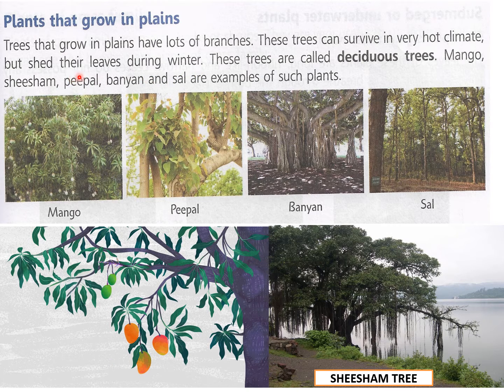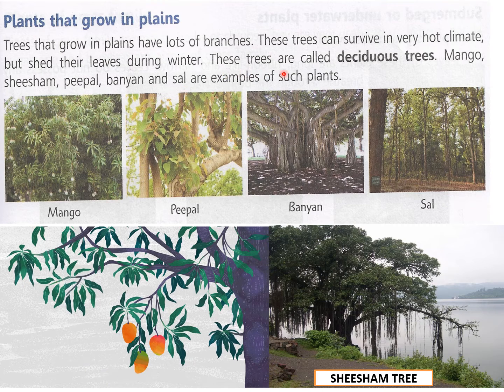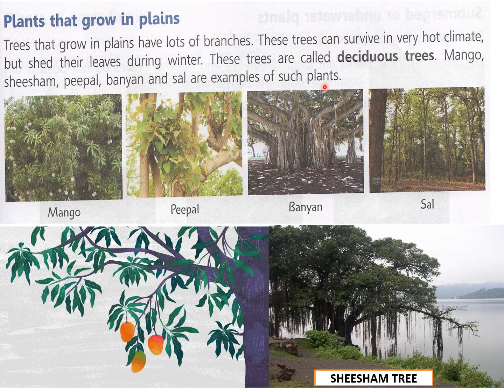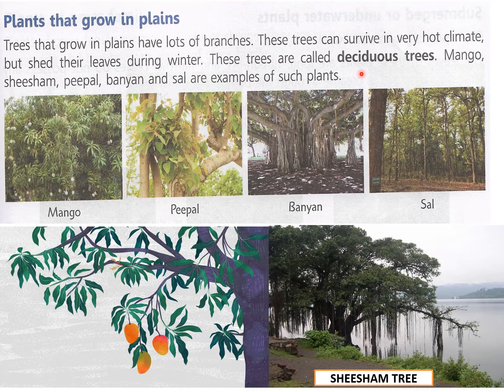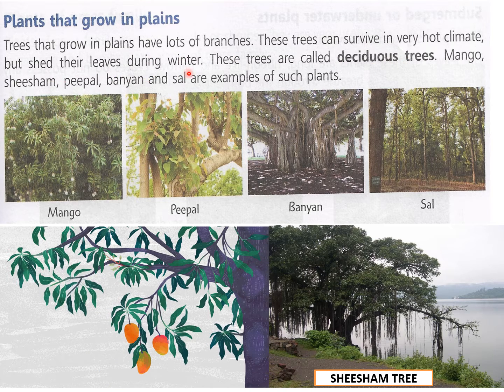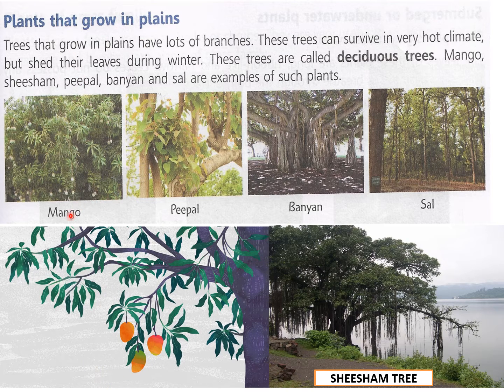Shed मतलब गिरा देते हैं, पतझड़ जिसे कहते हैं. These trees are called deciduous trees. Mango, shisham, peepal, banyan, and sal are examples of such trees. So deciduous trees, you should know what they are. They are those trees that shed their leaves during winters. You can see here examples of deciduous trees that grow in plains.